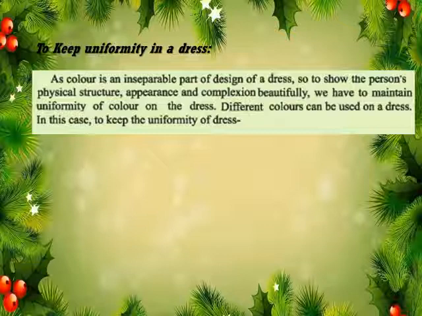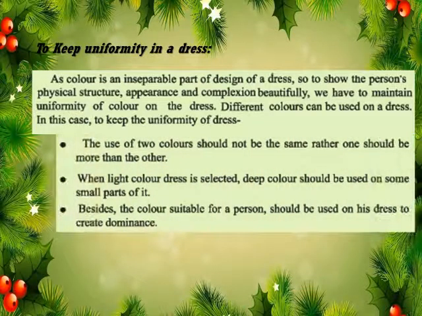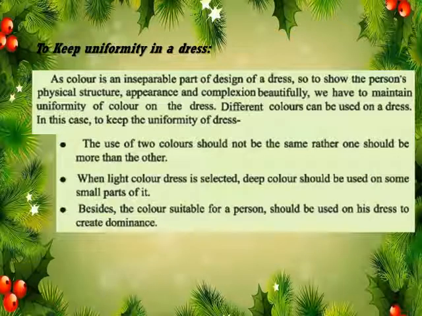Different colors can be used on a dress, but in this case, to keep the uniformity of the dress, the use of two colors should not be the same, rather one should be more than the other. When a light color dress is selected, deep color should be used on some small parts of it. Besides, the color suitable for a person should be used on his dress to create dominance.